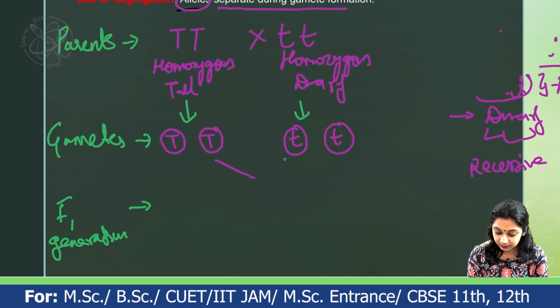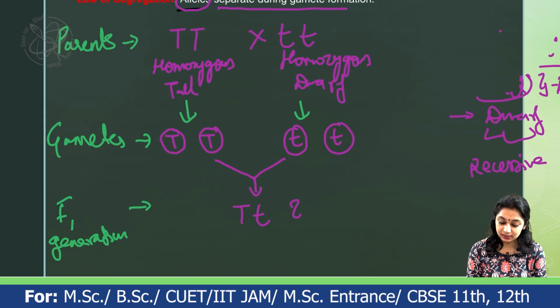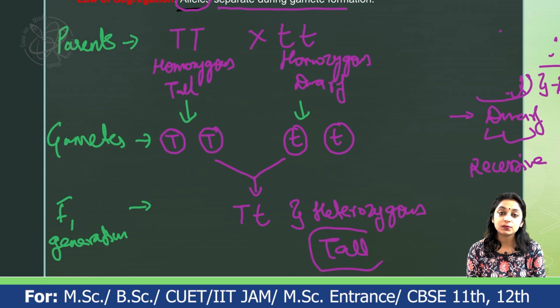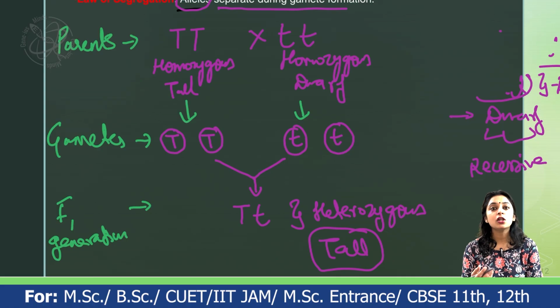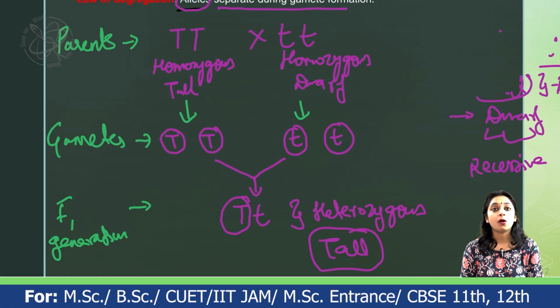So it will be capital T, small t. The condition in which this individual is present is known as the heterozygous condition. And the phenotype of this individual is going to be tall. Why? Because there is a presence of capital T, which is the dominant character for the height of the plant. It will mask the effect of the recessive one, which is the dwarf character. This is how we get the F1 generation.